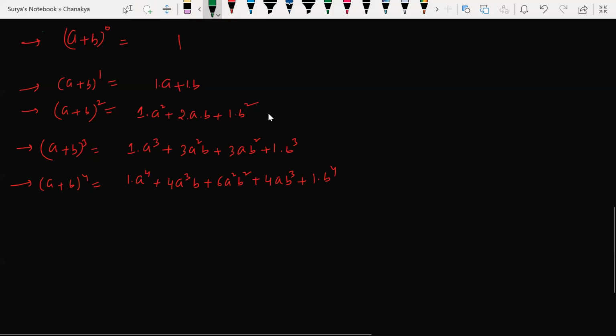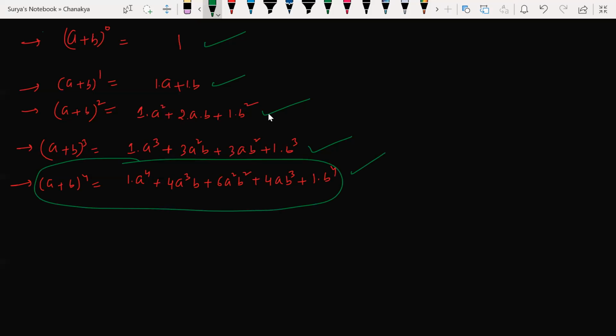Okay, sir, so far we learned a plus b to the power of 0, a plus b to the power of 1, a plus b to the power of 2, a plus b to the power of 3. If I ask you a plus b to the power of 4, I will be doing a plus b whole square into a plus b whole square. That's how I do, but it takes so much time, beta. Now if you use the binomial theorem, you can very simply write the a plus b to the power of 4 answer.